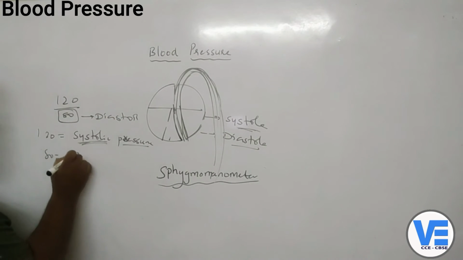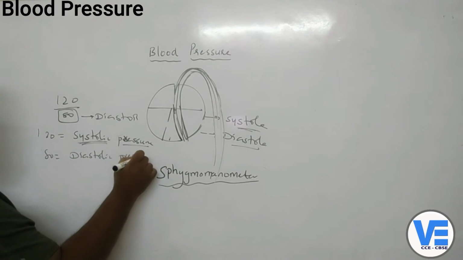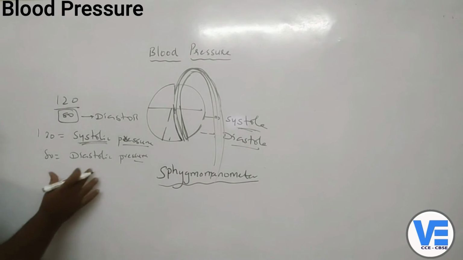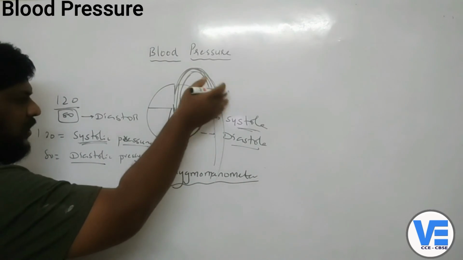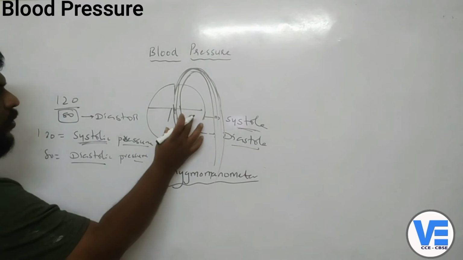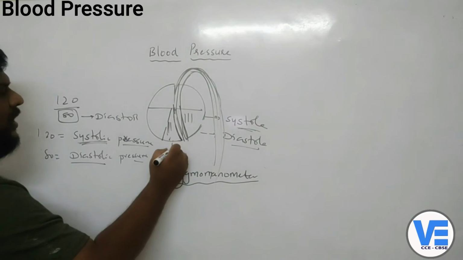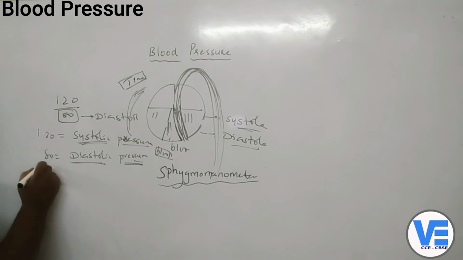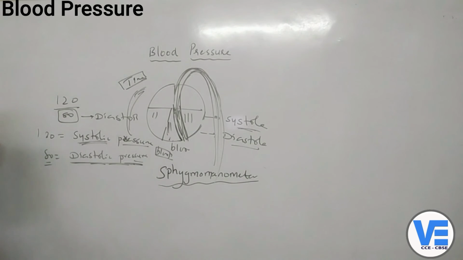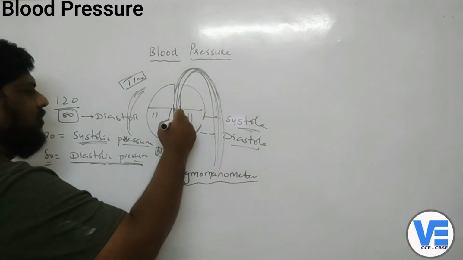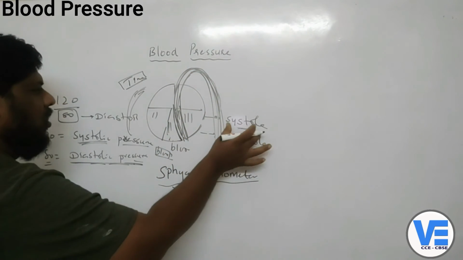80 is called the diastolic pressure. Now what is diastolic pressure here? Diastolic pressure is nothing but, when the blood goes into different parts of the body, there is a time where the ventricles have to fill with the blood. What is diastolic pressure? Here the systemic aorta is taking the blood very forcibly, and we are calling it systolic pressure.